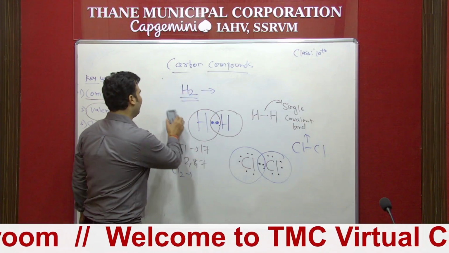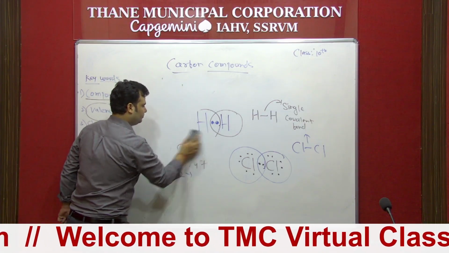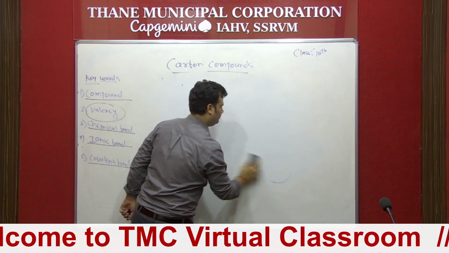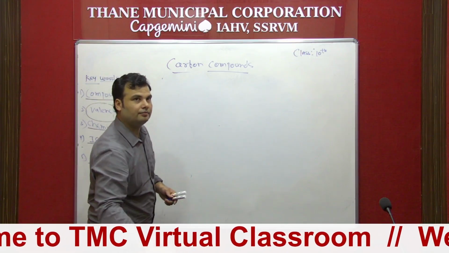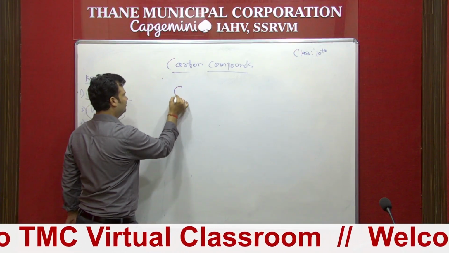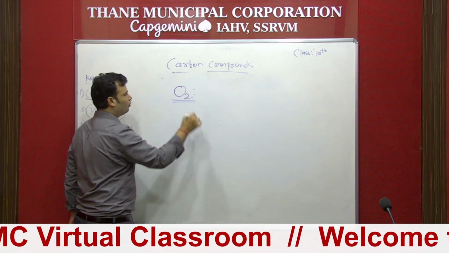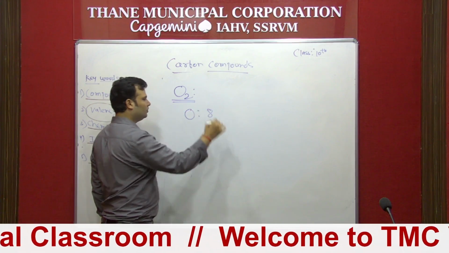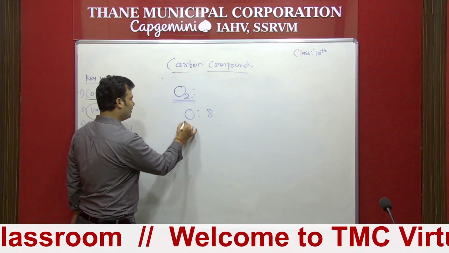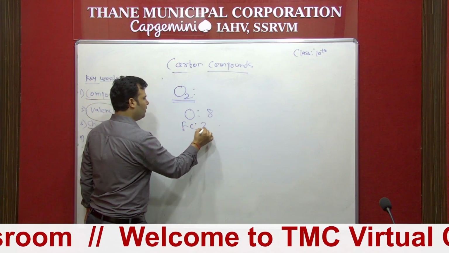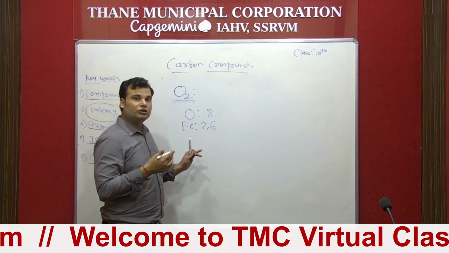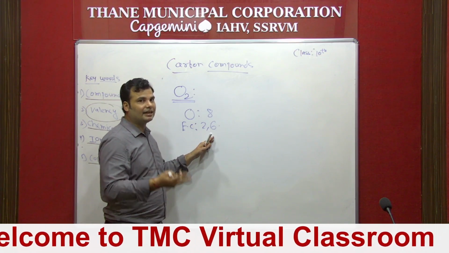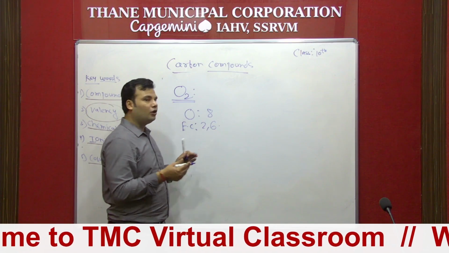So take another example like oxygen, O2. Why is oxygen diatomic? So again take explanation part. Oxygen atomic number is 8. Do electronic configuration same way like hydrogen, 2 and 6. So again student, you can see oxygen also wants to complete their octet. They require how many electrons? Outermost shell contains 6 electrons, but they require how many electrons? 2 electrons to complete their octet.